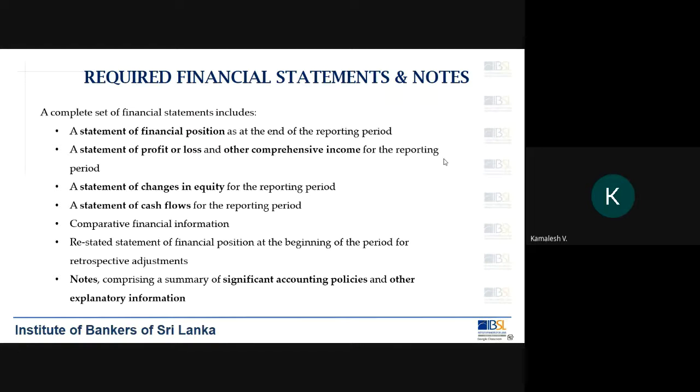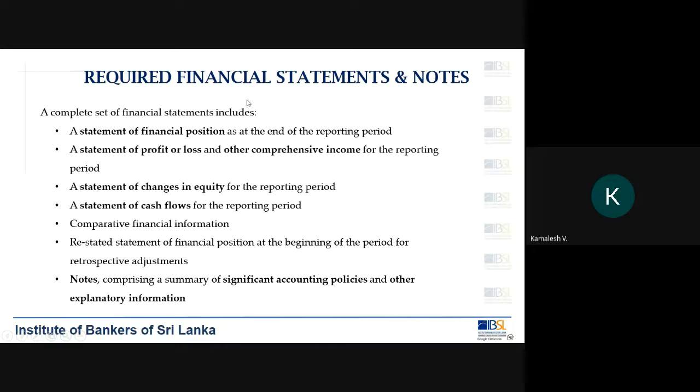Okay, so not all adjustments are like that. There could be certain adjustments. Say, for example, later on we will learn depreciation. So depreciation has to be adjusted retrospectively. So there are adjustments like that where you will have to go and adjust retrospectively. In such instances, you need to provide the restated statement of financial position, right? As if I have corrected my financial position statement because of this error.